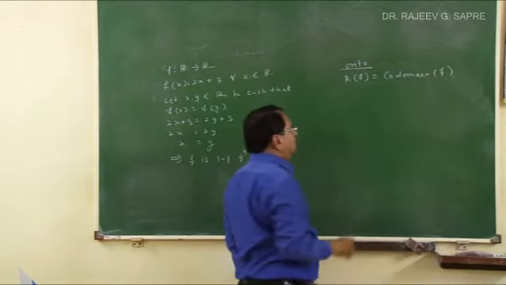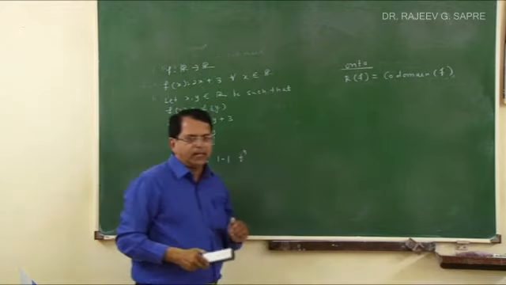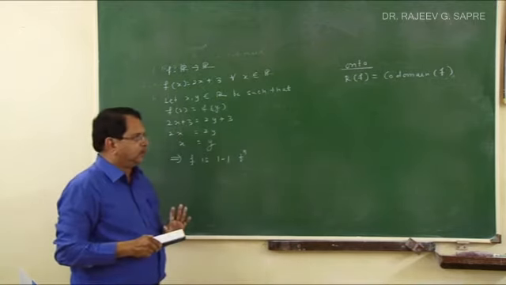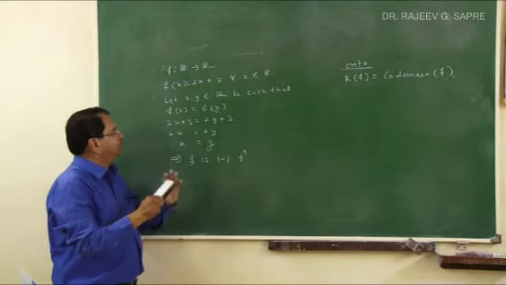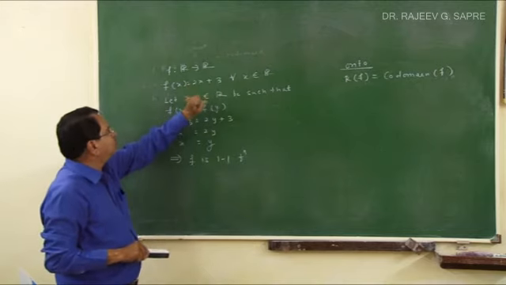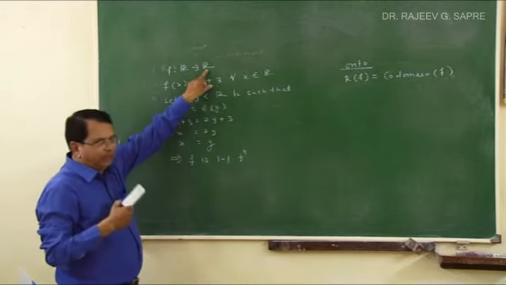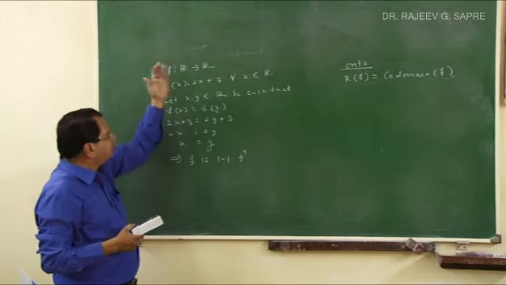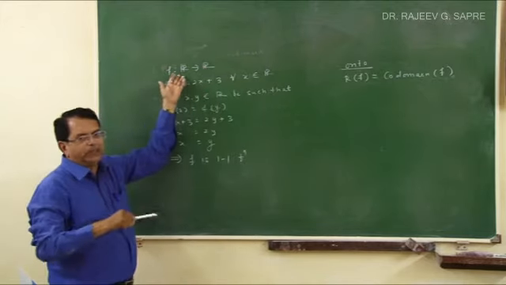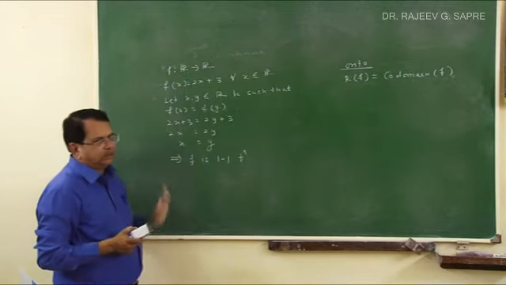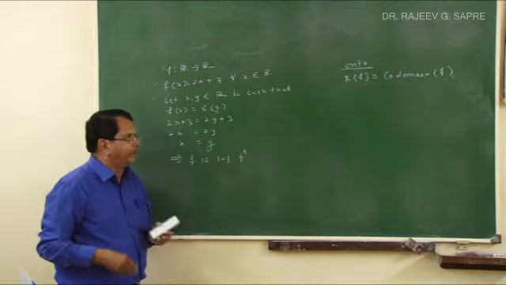What is this in short? You take any element in the codomain, it is the image of a certain element in the domain. So if I want to prove that a function, say an R to R function, is onto, what I have to do is take any element of the codomain, that means any real number, and prove that there is some real number, because here the domain is also the set of real numbers, such that the image of that element is the element you have taken from the codomain.